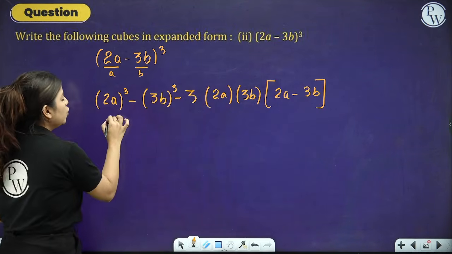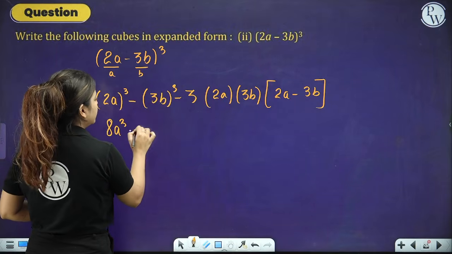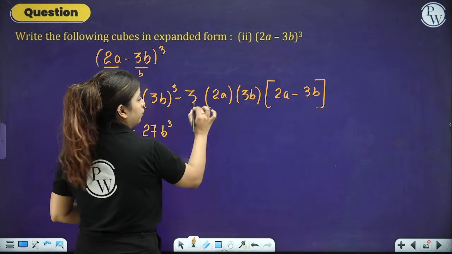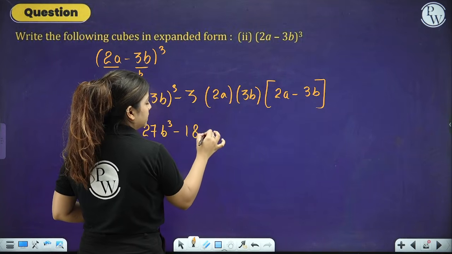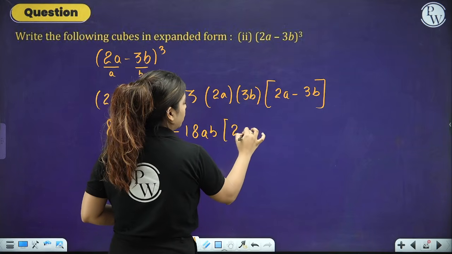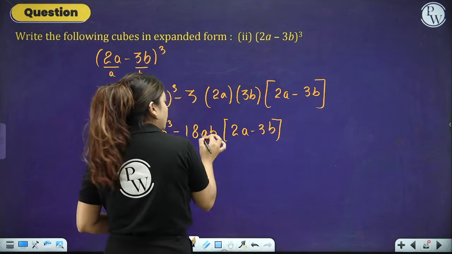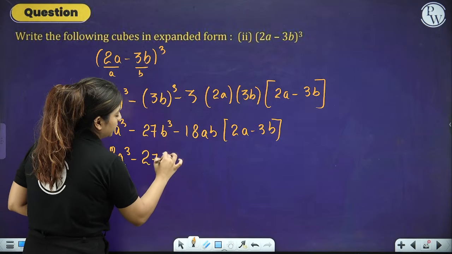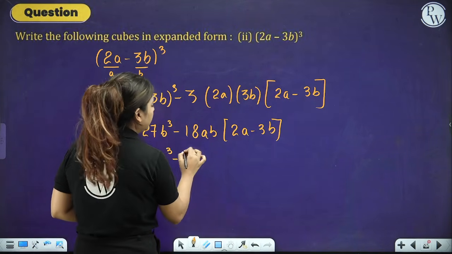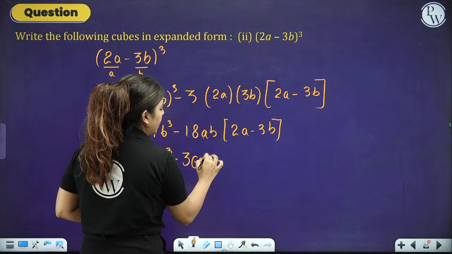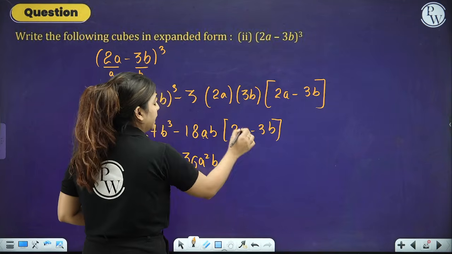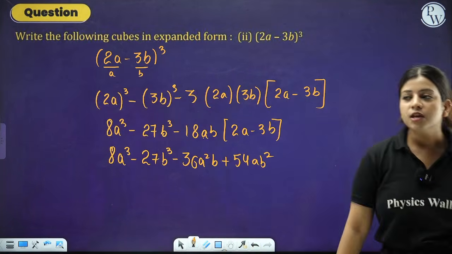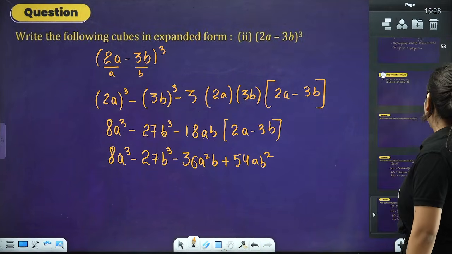Clear? So 2a cube again, 8a cube, people, minus 3b cube, 3 cube is 27, b cube is b cube, right? 3 into 3, 9, 9 into 2, 18, minus 18ab bracket (2a minus 3b). If you want to multiply 18 inside, you can do it. So this is 8a cube minus 27b cube minus 18 into 2, 36, a square b, plus 18 into 3, 54, ab square. So this is how you are going to do it. As simple as that. Use the formula.